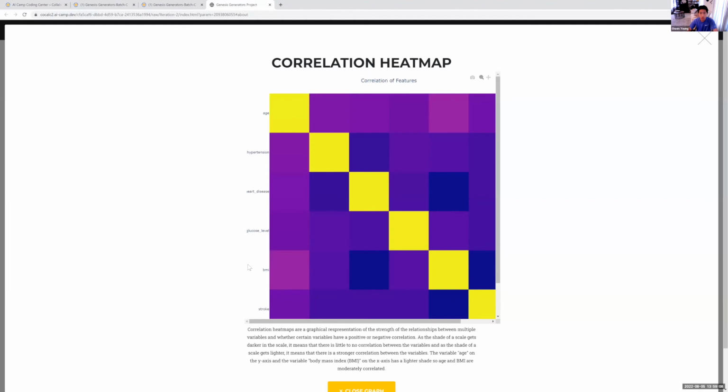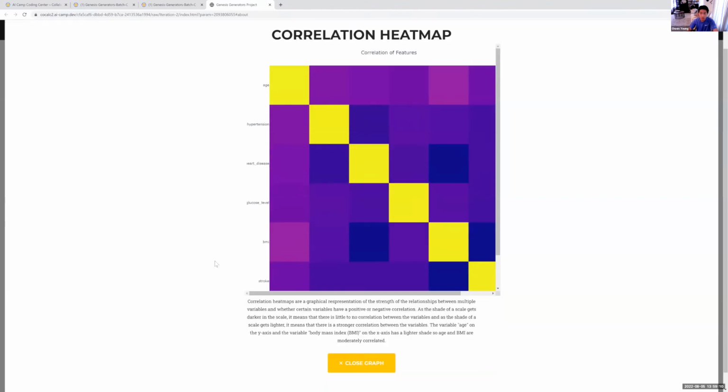This is our correlation heat map, which shows the strength of correlation between all the factors that we studied. So the lighter the box, the stronger the correlation. Our two factors that have the strongest correlation are BMI and age, with a correlation of 0.33.